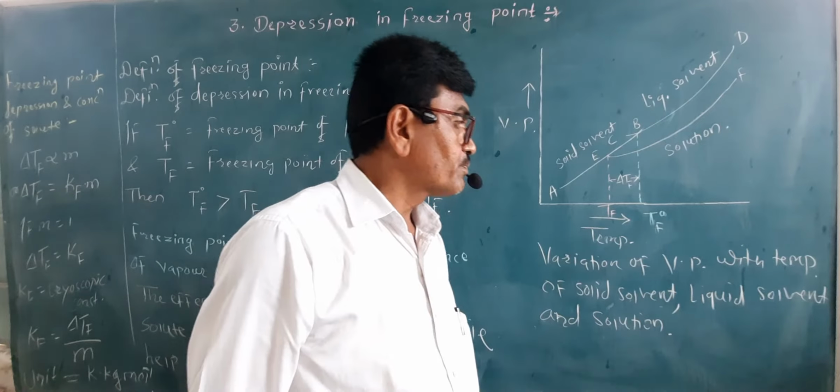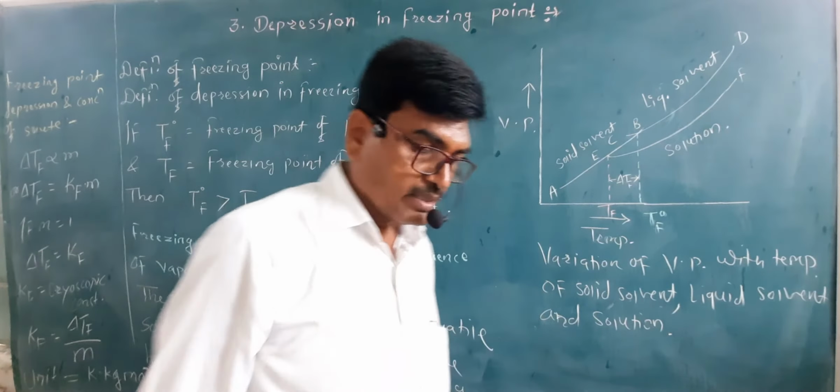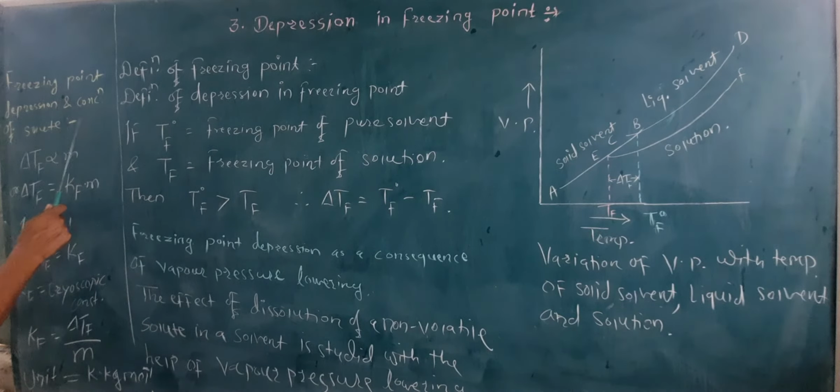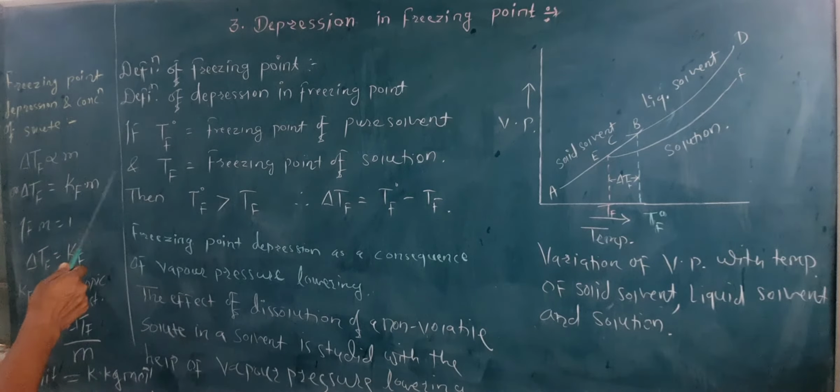Okay, then one more aspect, that is the freezing point depression and concentration of solute. See here, the freezing point depression is directly proportional to the molality, small m, of the solution.